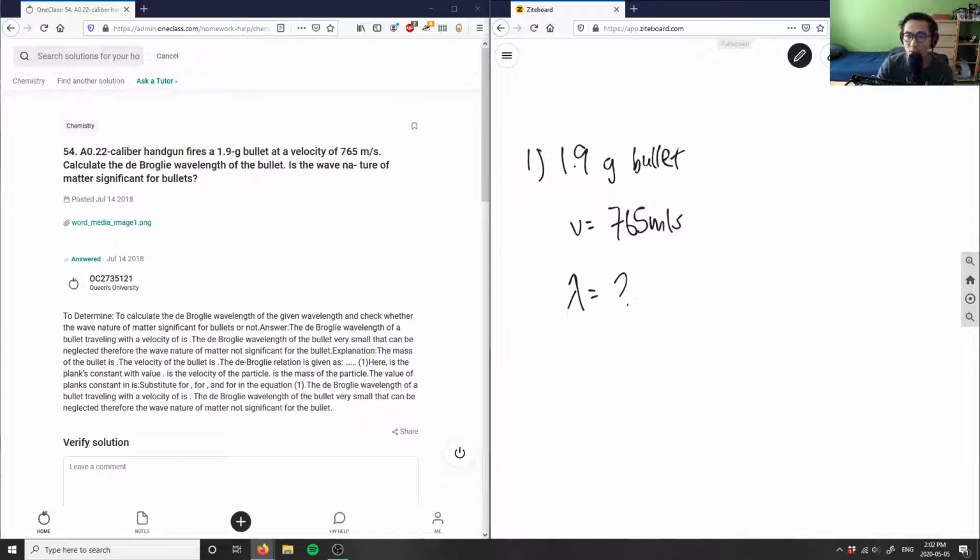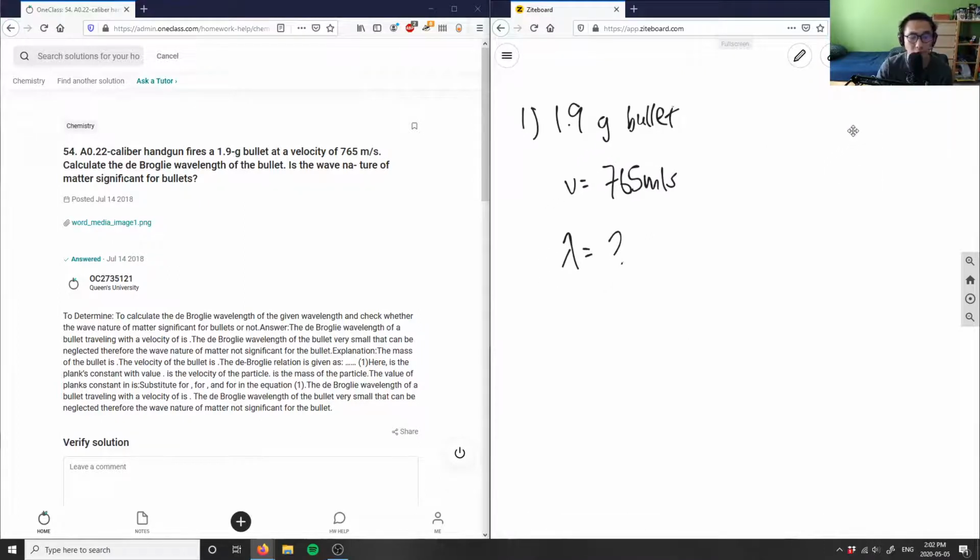So what do we need to know? Well, we know our de Broglie equation. The de Broglie wave equation basically states that lambda, or the wavelength, equals h, which is Planck's constant, divided by mass times our speed. So here is our de Broglie wave equation. It's basically derived from Planck's equation as well, like E equals hc over lambda.